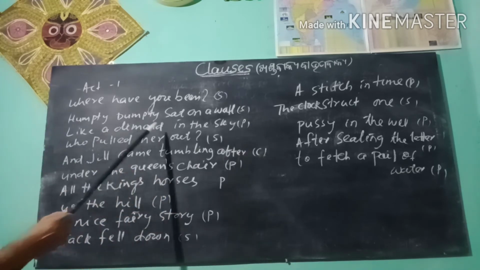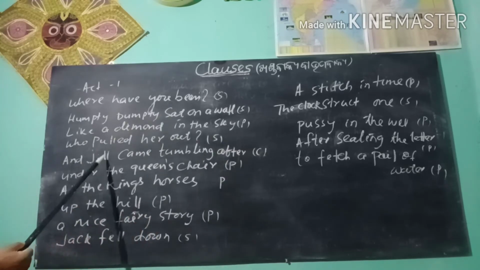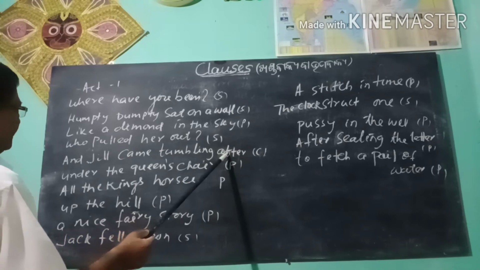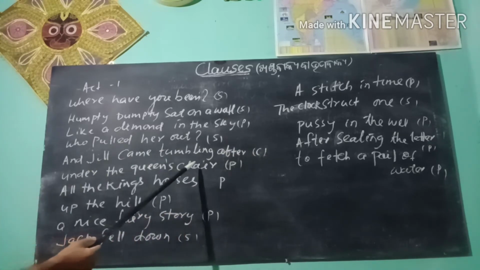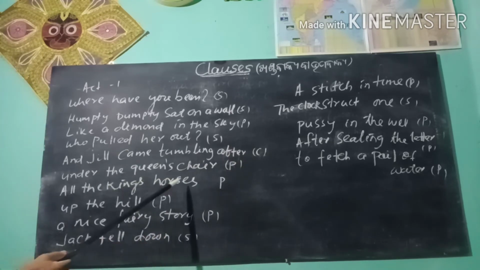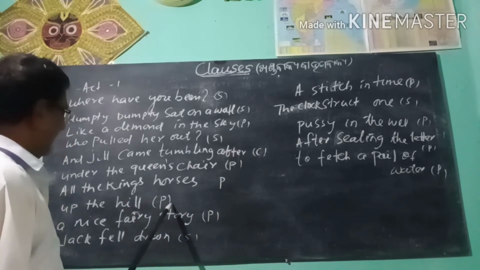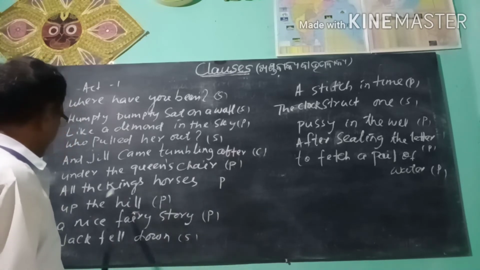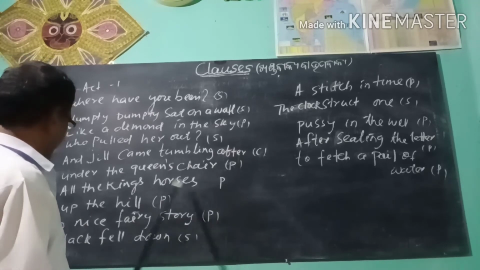Who pulled her out? It is a sentence. And Jill came tumbling after. It is a clause. Under the queen's chair, it is a phrase. All the king's horses, it is also a phrase. Of the hill, it is also a phrase. A nice fairy story, it is also a phrase.